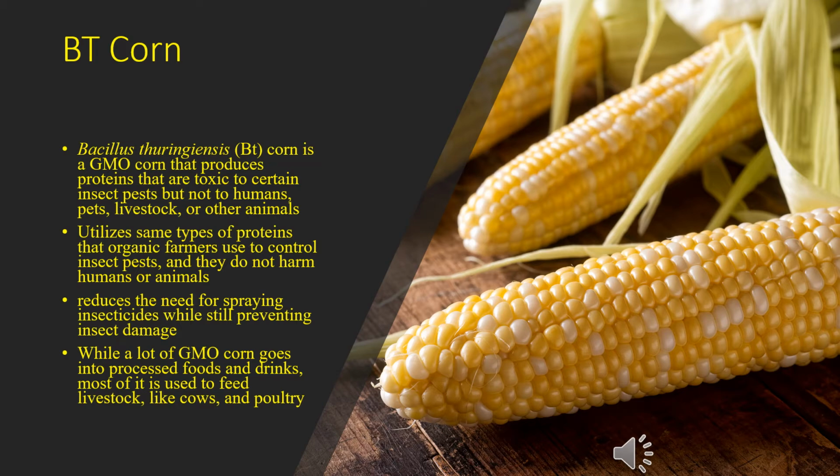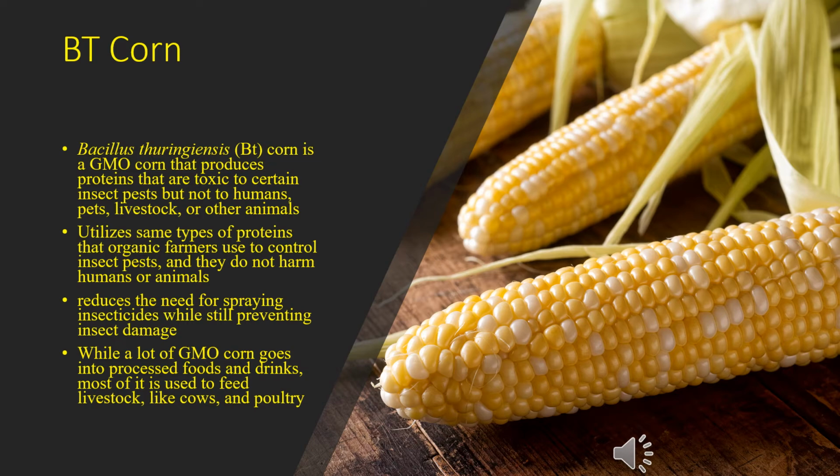Let's move on to GMOs that we can find in the United States. Corn is a big one. So many products are made from corn in America, which is why scientists have created Bt corn. Bt corn is a GMO corn that produces proteins that are toxic to certain insect pests, but not to humans, pets,